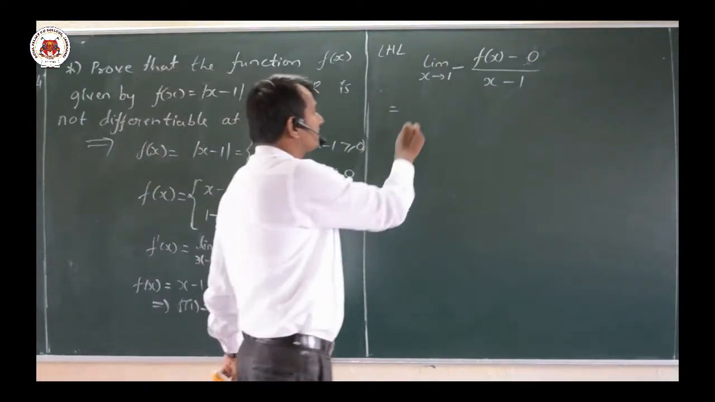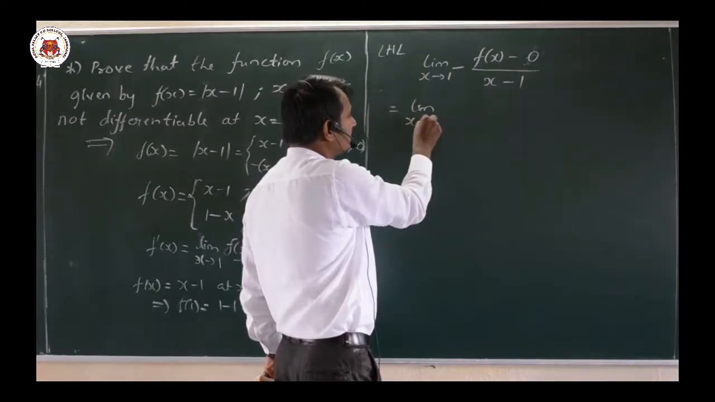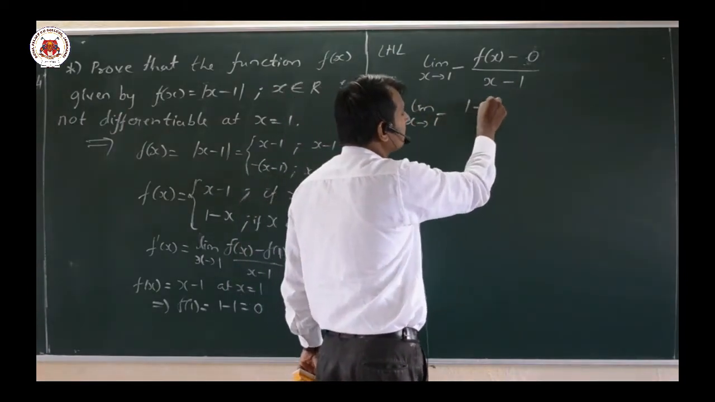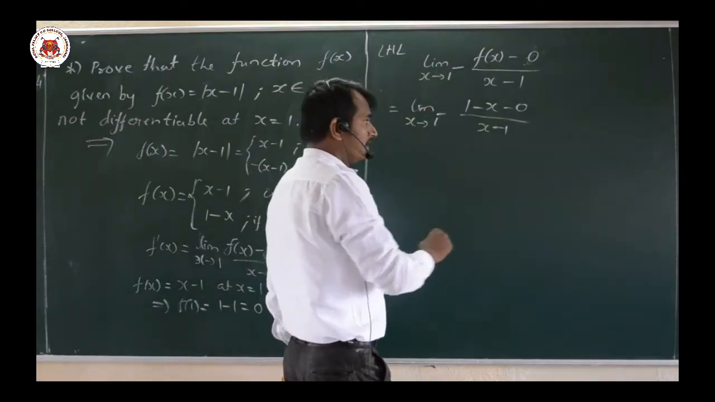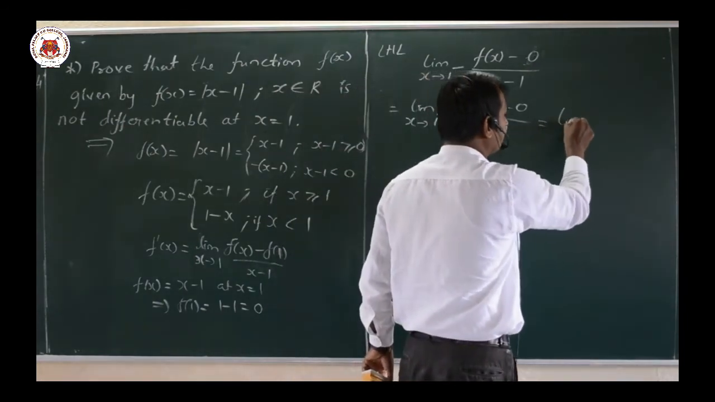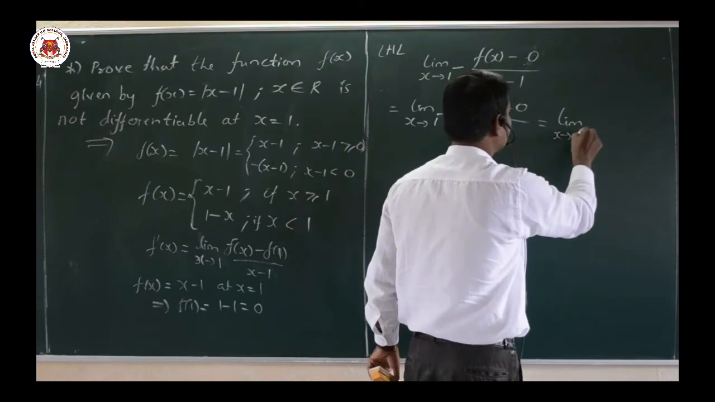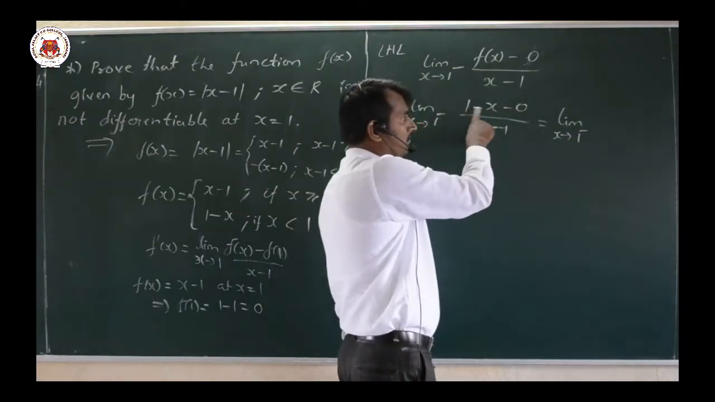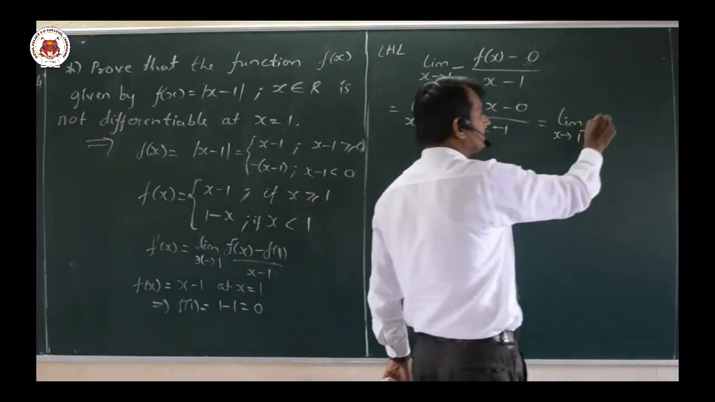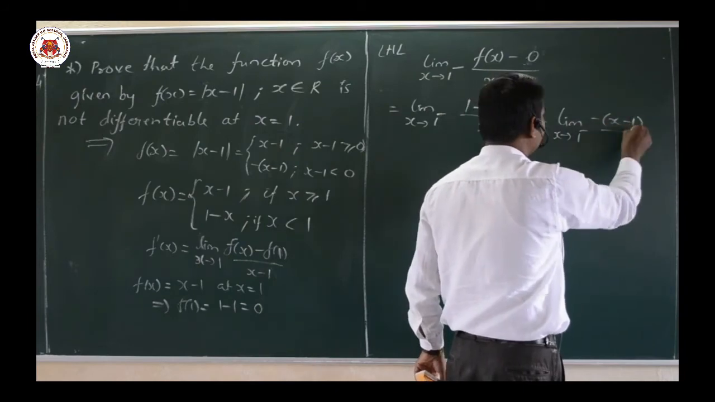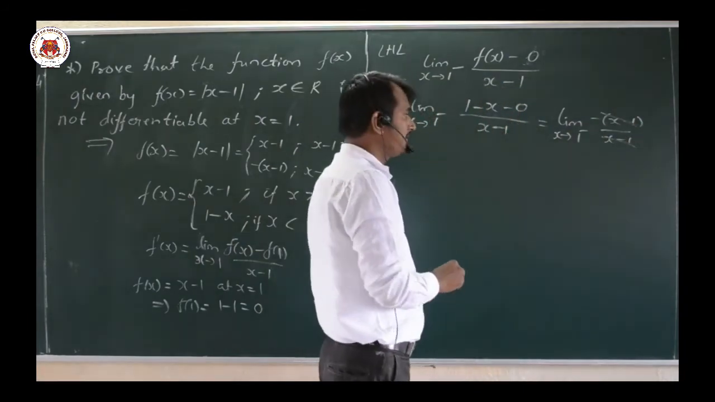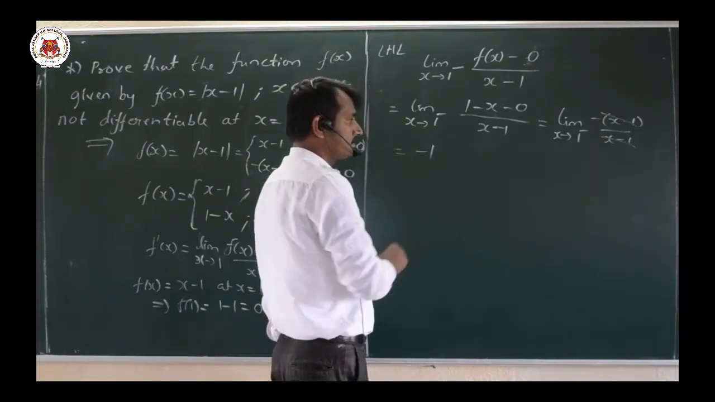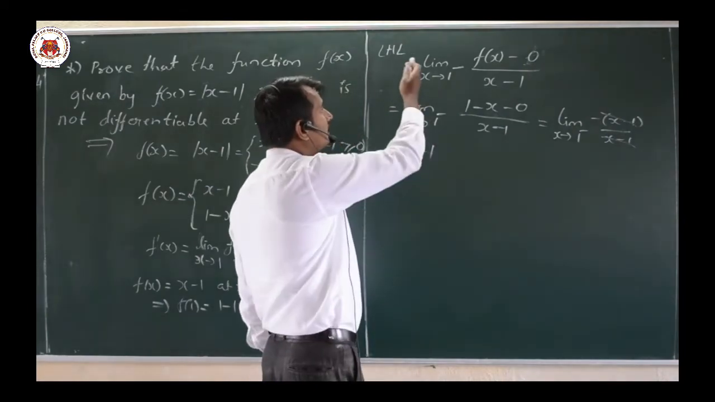I will substitute here, that is limit as x tends to 1 minus, of 1 minus x minus 0 divided by x minus 1. Now what we can rewrite here is 1 minus x as minus of x minus 1, divided by x minus 1. Both terms get cancelled. What is the remaining part here? Which is equal to minus 1. That is nothing but our left hand limit value.